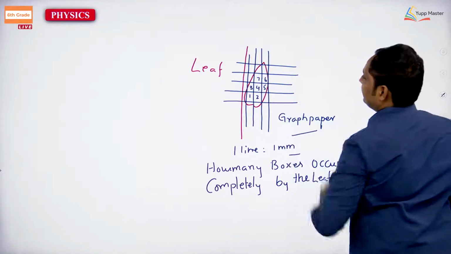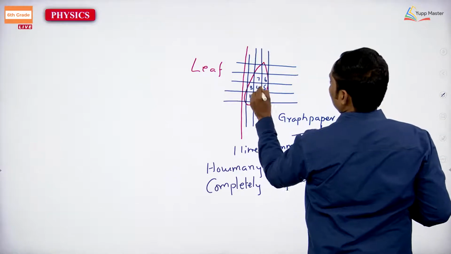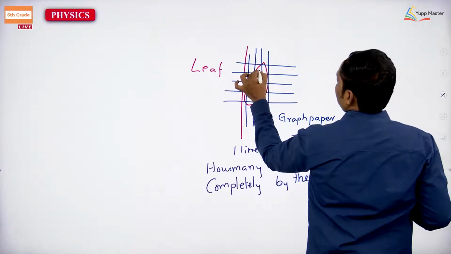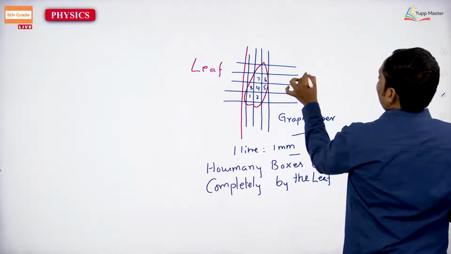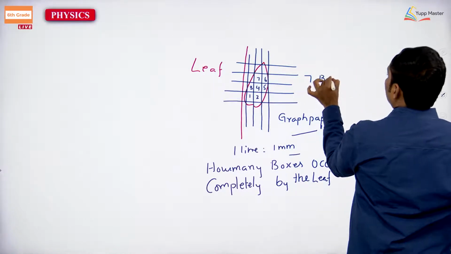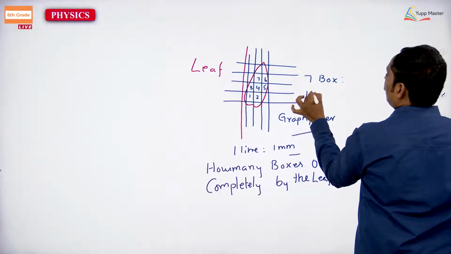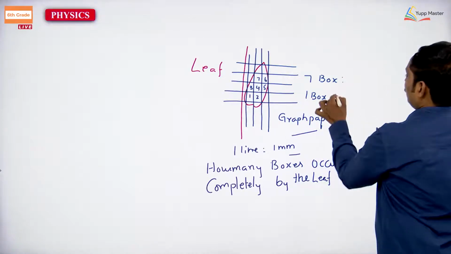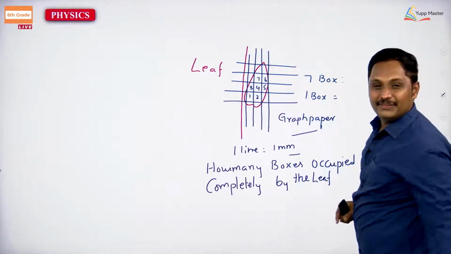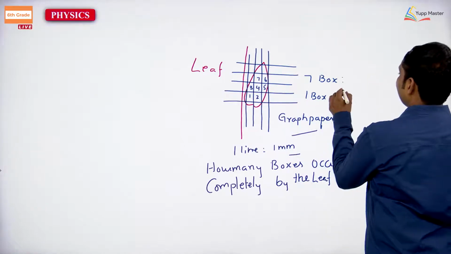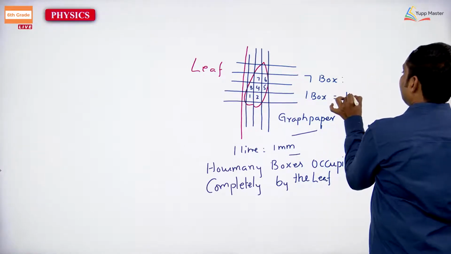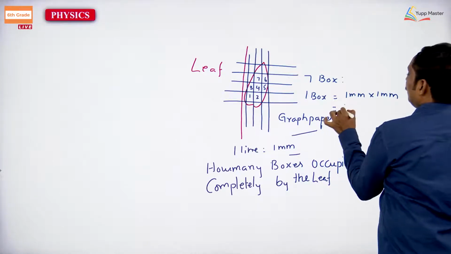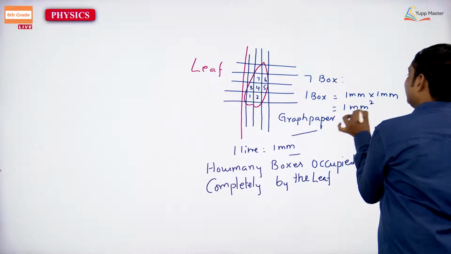So, let us take 1, 2, 3, 4, 5, 6, 7. Just you are going to take that 7. Yeah, 7 boxes. The area of one box is equal to 1 mm into 1 mm. So, 1 mm square, easily you will find out that.